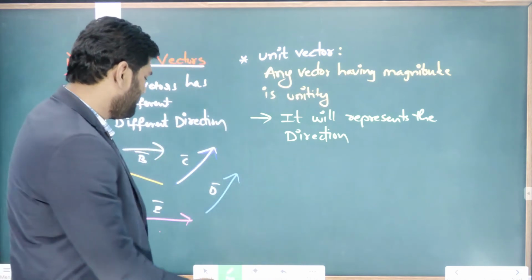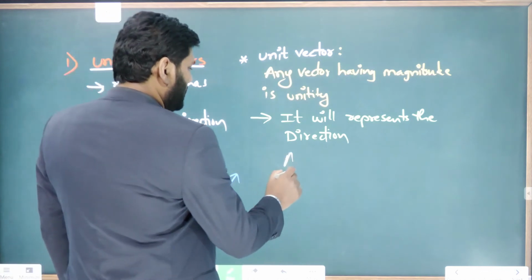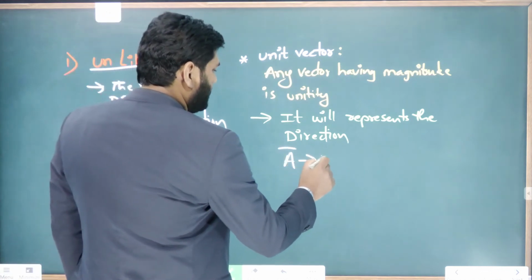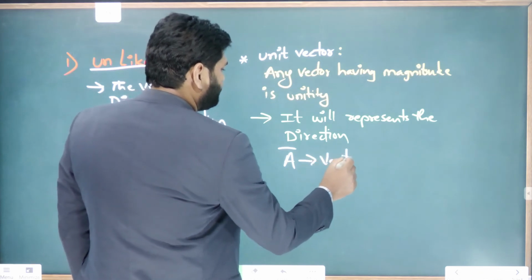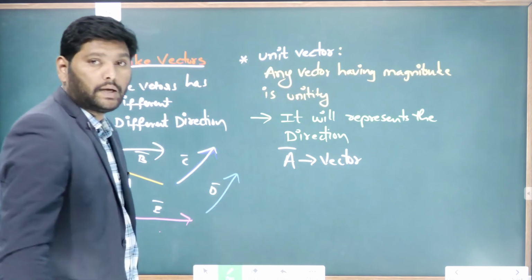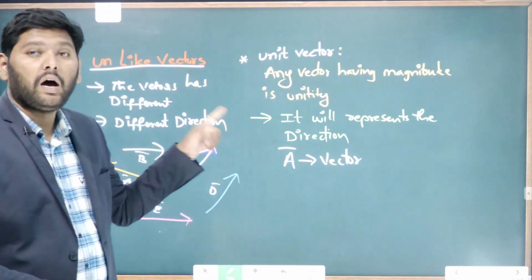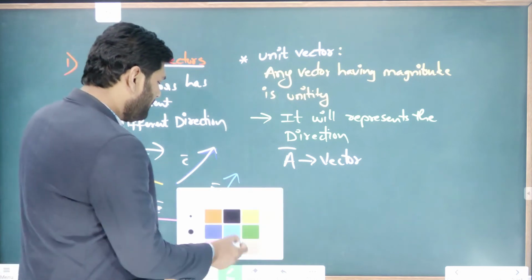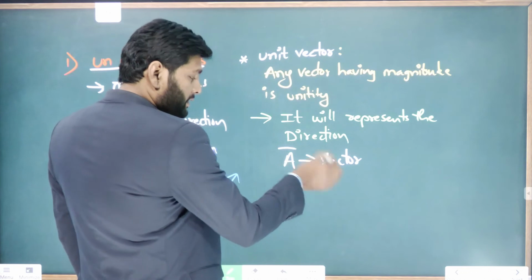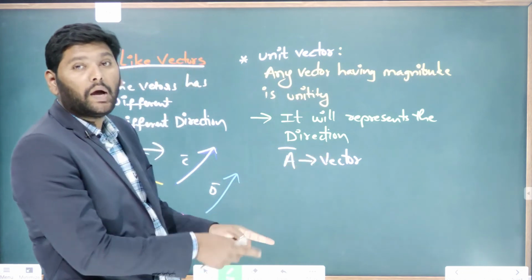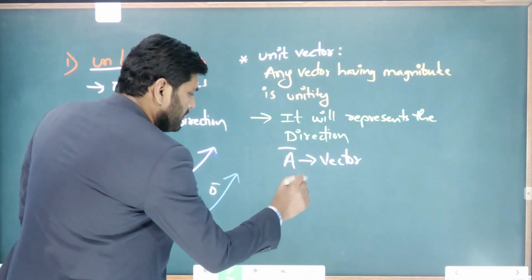Generally, for example, if A bar is a vector, how can we represent the unit vector of this A bar? For this vector we show the unit vector as A cap. Understand?